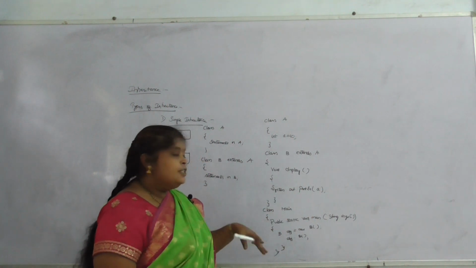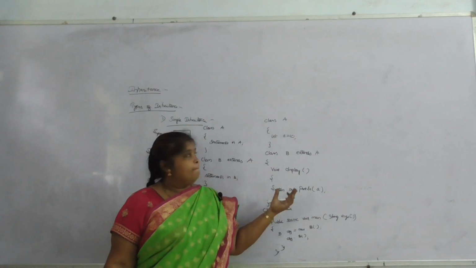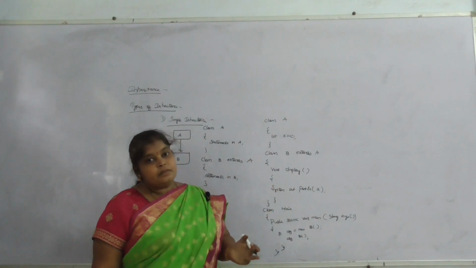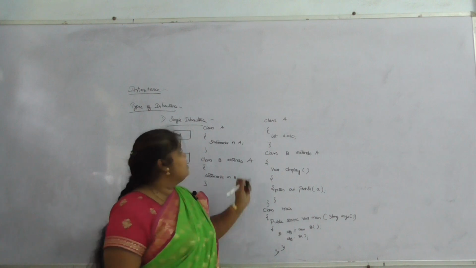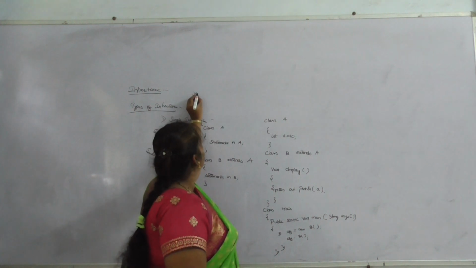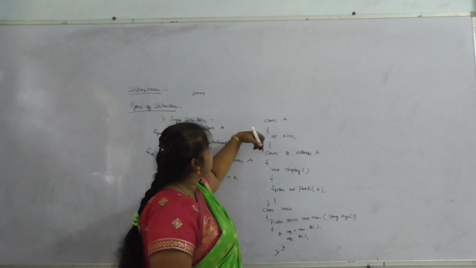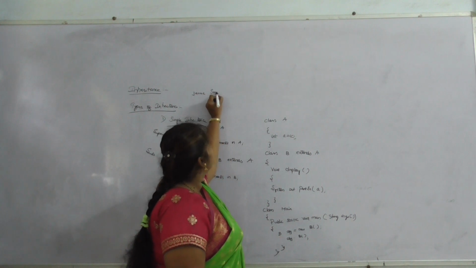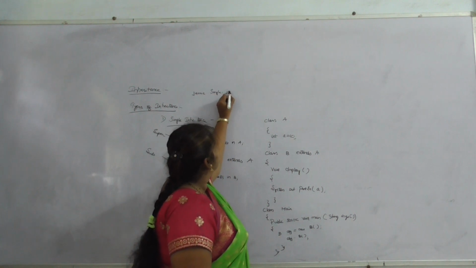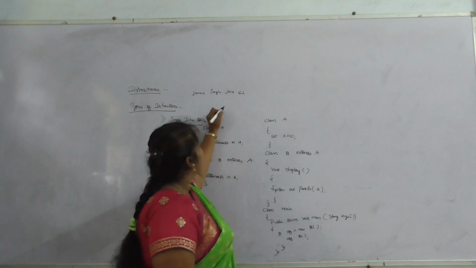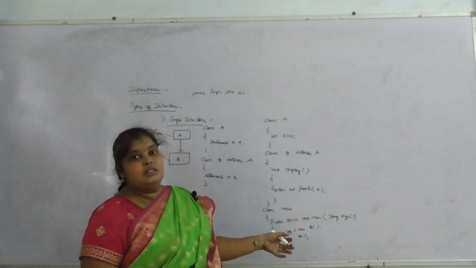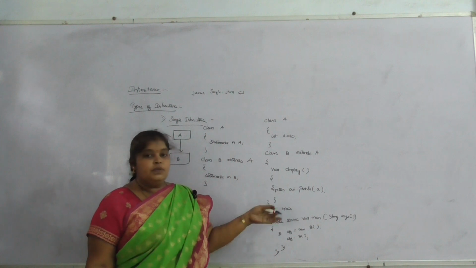After this, using the command prompt, we have to type javac. If we save this file as single.java, it can be compiled. If there are any errors in this program, the errors will be displayed.